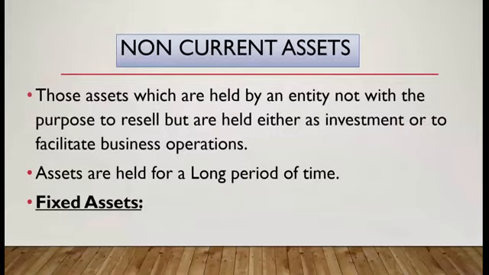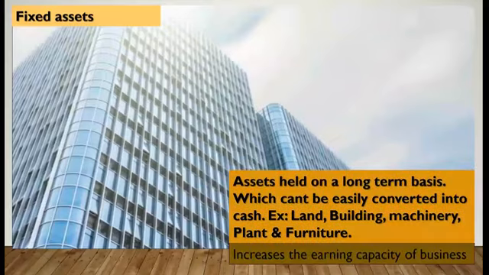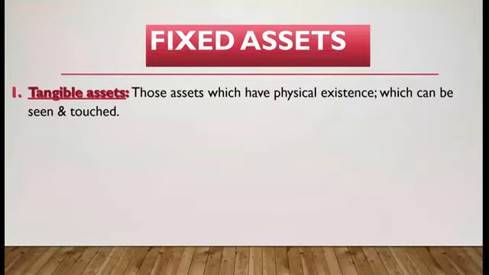So what do you mean by fixed asset? Examples are building, land, and machinery. These all will have economic benefit for more than a year. The fixed assets are held by the business on a long-term basis and can't be easily converted into cash. They will always increase the earning capacity of the business. After the definition of the fixed asset, here come the parts of the fixed asset.